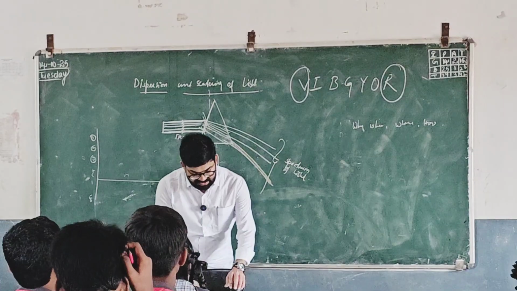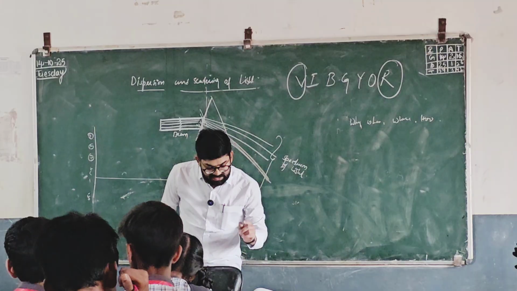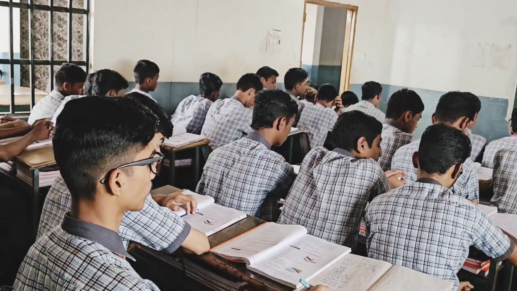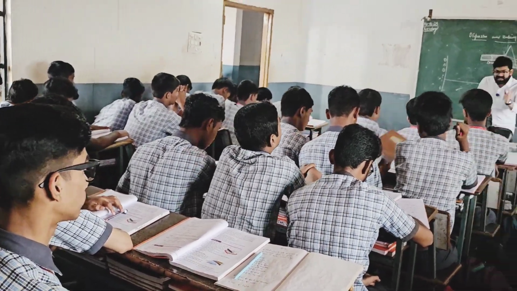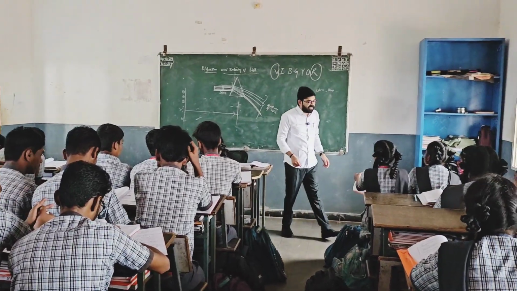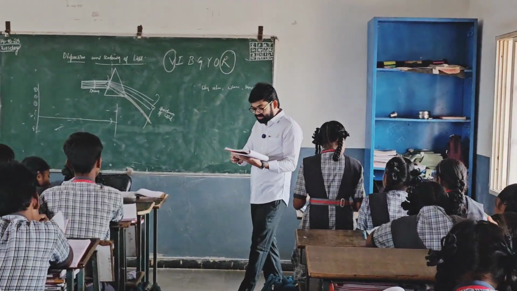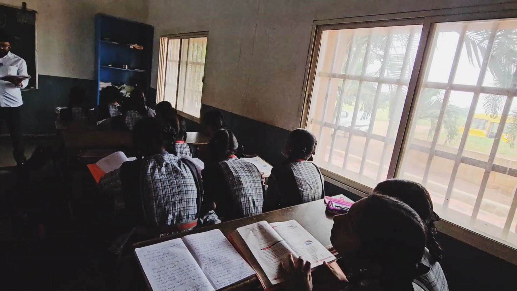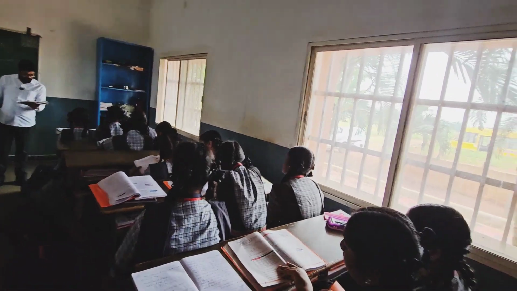If you see your textbook once, dispersion of light, figure 12. Kindly focus on figure 12. See there, the white light, as it is entering, different colors are coming out of that white light. And if you see outside, your new textbook is having a proper image. See there: violet, indigo, blue, green, yellow, orange, red. So the splitting of white light into different colors, that is VIBGYOR, is called dispersion.